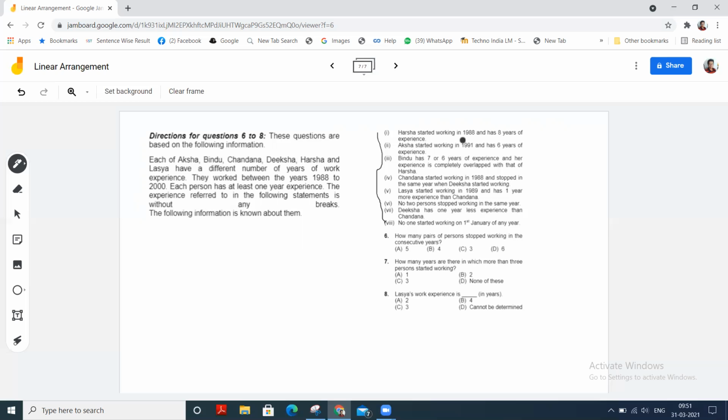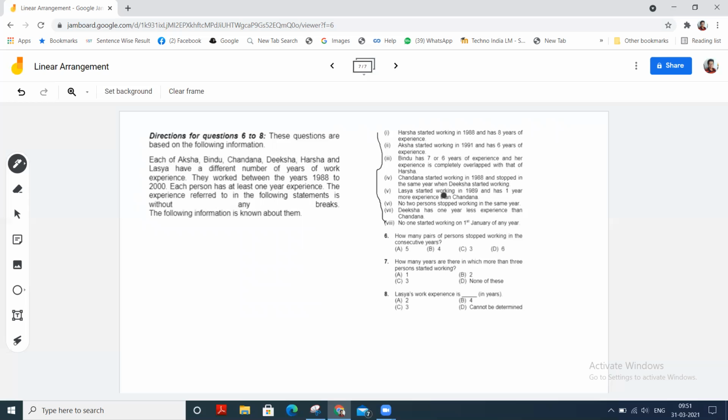Harsha started working in 1988 and has 8 years of experience. Aksa started working in 1991 and has 6 years of experience. Bindu has 7 or 6 years of experience and her experience is completely overlapped with that of Harsha. Chandana started working in 1988 and stopped in the same year when Diksha started working.